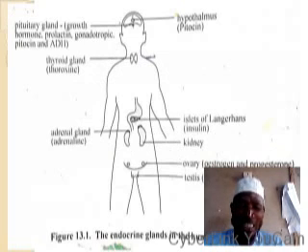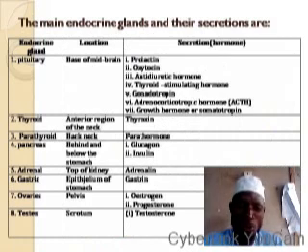Now let us look at the location of each of these endocrine glands and their secretions. Pituitary gland now. Pituitary gland is located at the base of the brain.